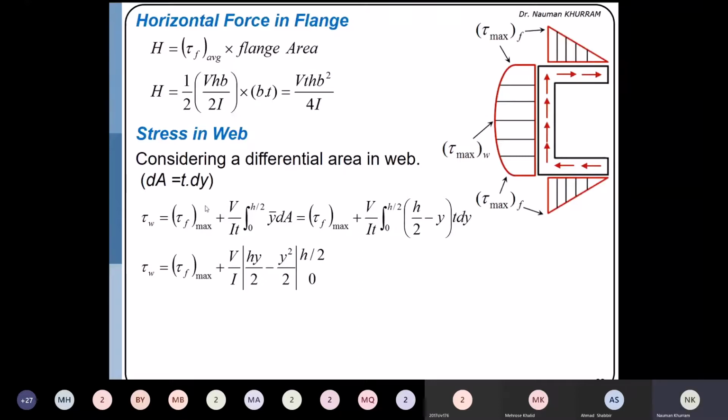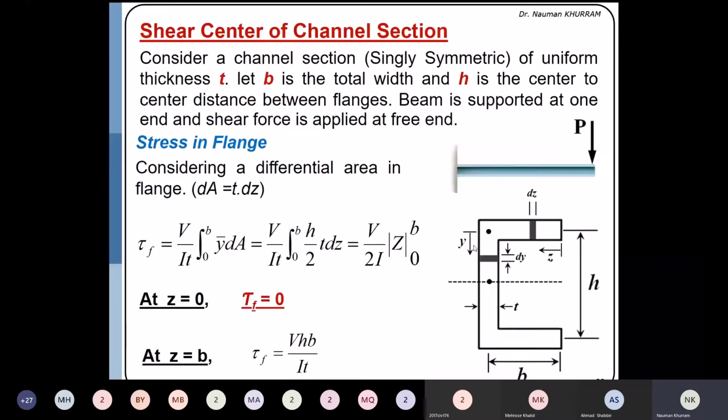So here, tau is equal to V over IB or IT, into the integral form, which is the differential area into the moment arm of the area. dA is equal to T into dy, and the moment arm will be equal to, for example here, the distance from this junction to this center is h by 2, and the distance from the center of this area to here will be equal to h by 2 minus this y.